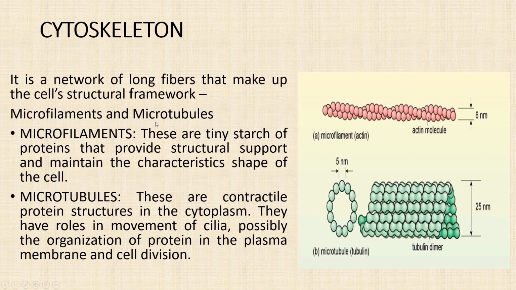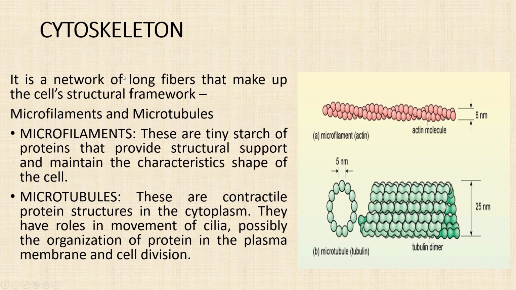Now we'll see about the cytoskeleton. The cytoskeleton is a network of long fibers that make up the cell's structural framework. This cytoskeleton is a network of interlinking protein filaments present in the cytoplasm of the cell. The cytoskeleton helps in the cell's structural framework, that is the shape and characteristics of the cells, and also the movement of the cells, and also the organization of the proteins in the plasma membrane, and also helps in cell division.